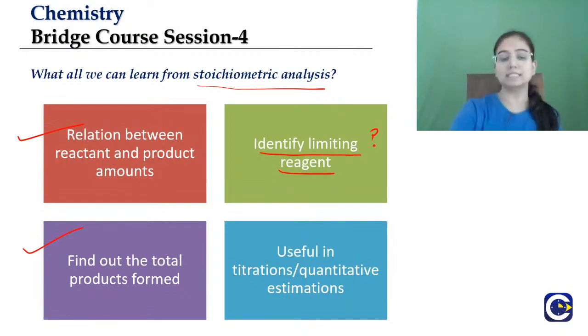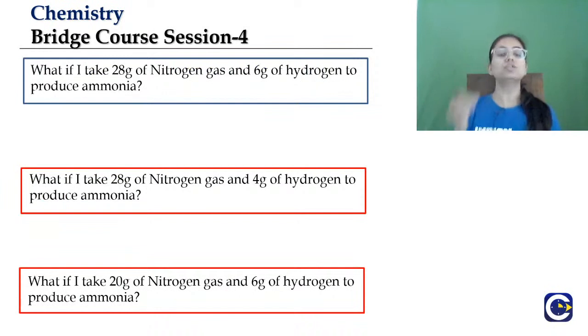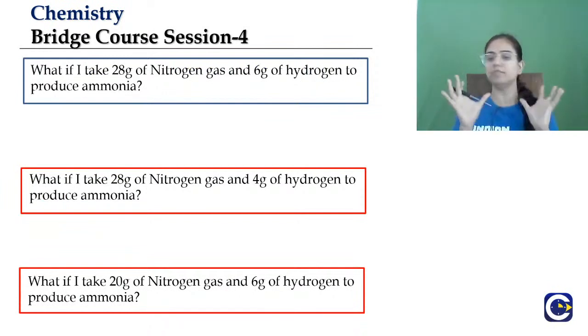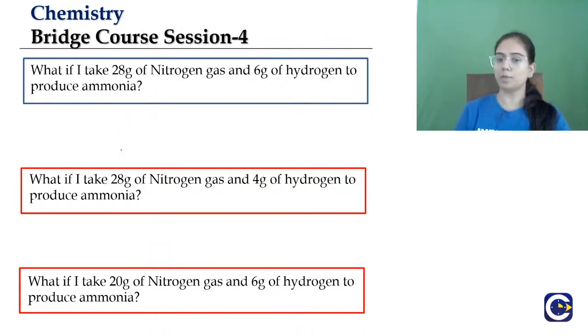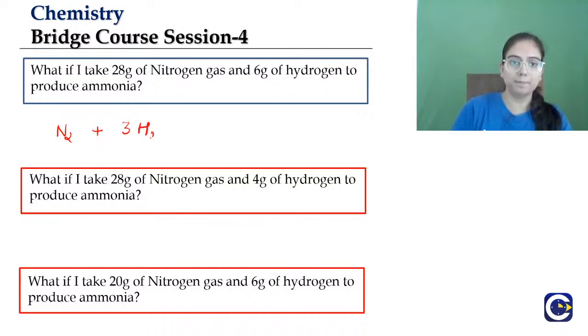So let's take these 3 statements. Suppose we all know about the Haber process, right? Do we all know about the Haber process, students? What is the Haber process? Let me write here. In the Haber process, we have nitrogen plus hydrogen and then ammonia, right?